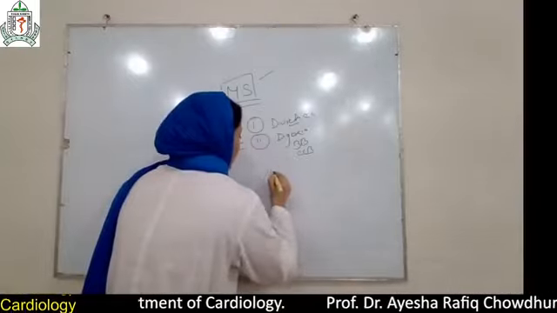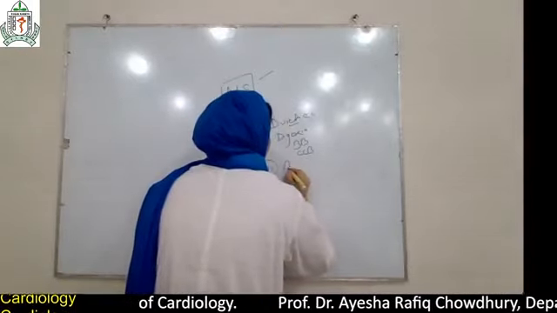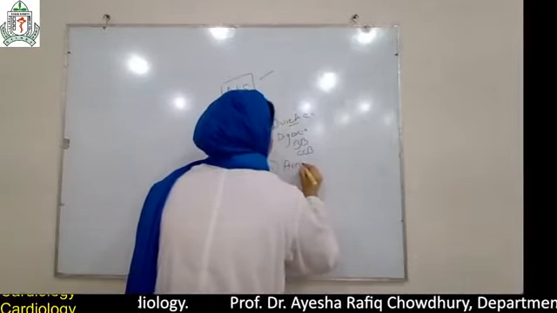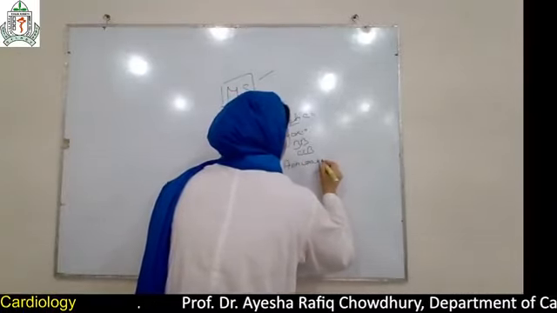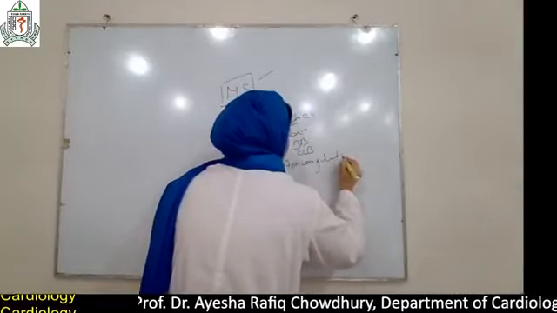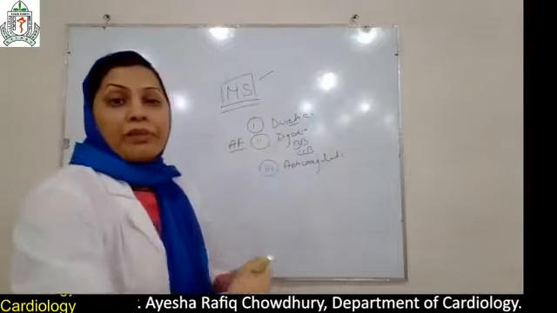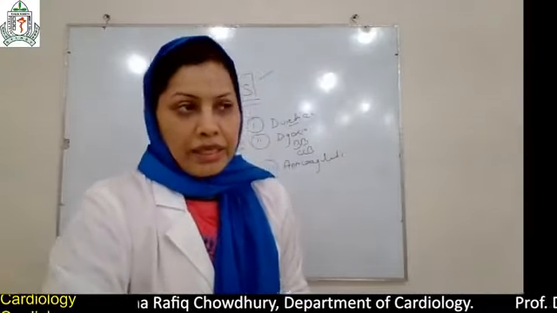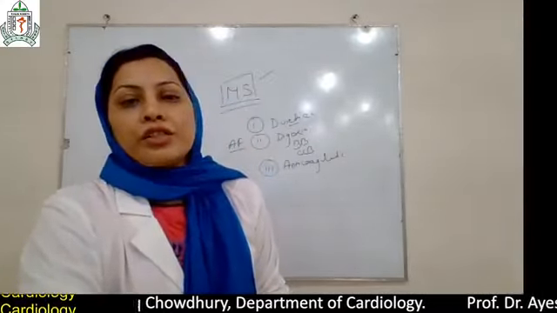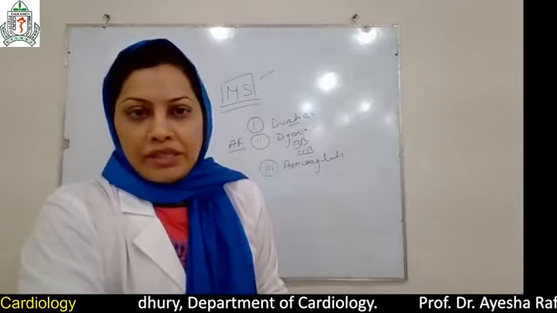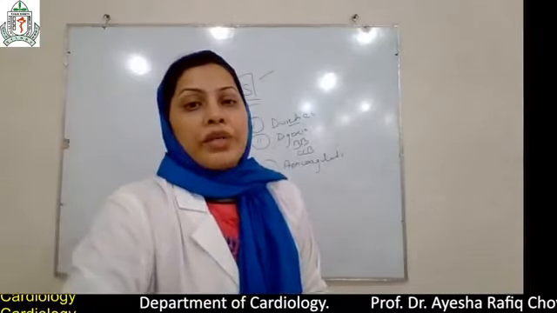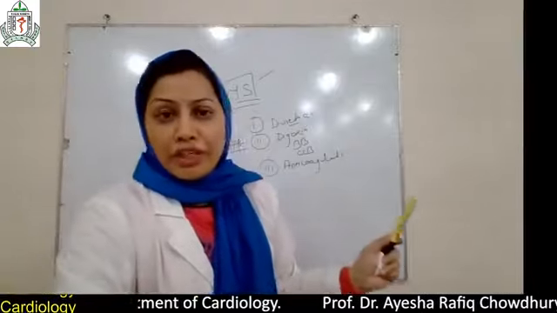Third of all, anticoagulant. Anticoagulants to prevent thromboembolic complications. In mitral stenosis, there are chances of ischemic cerebrovascular disease, and we can prevent it by using anticoagulant, not antiplatelet.